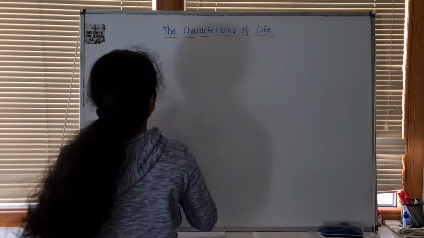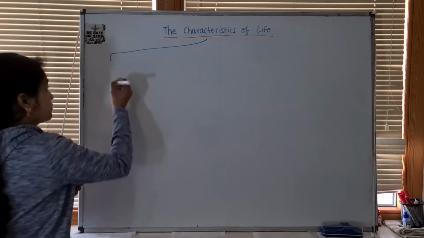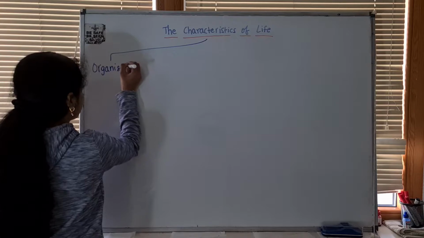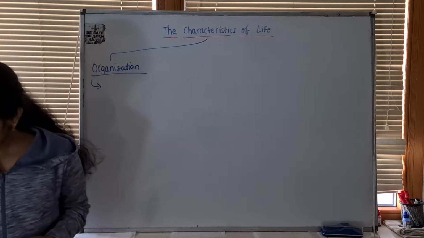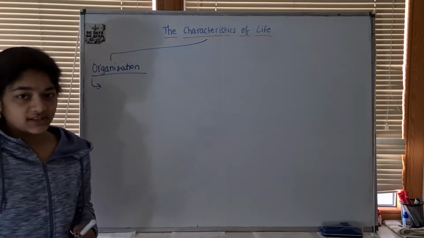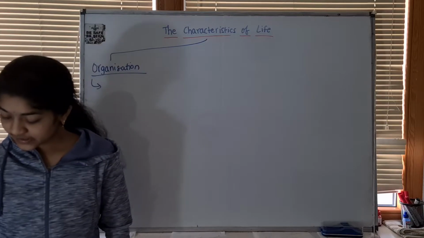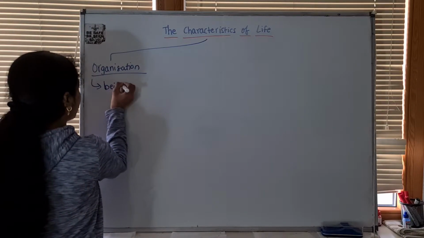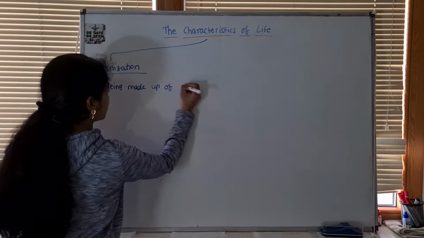The first thing we look at is organization. So what does organization mean? Organization refers to organisms being made up of cells.